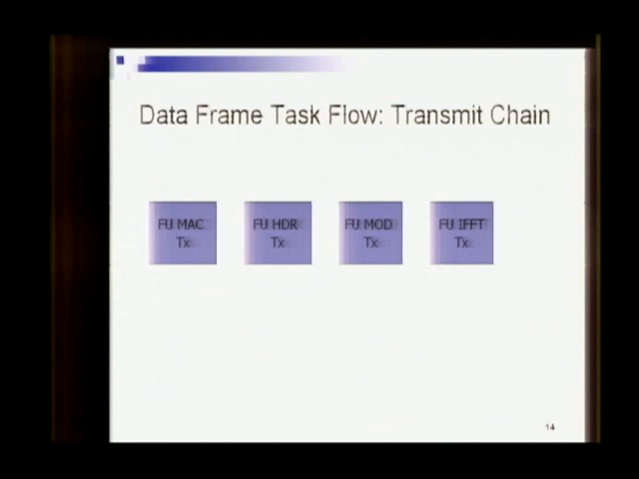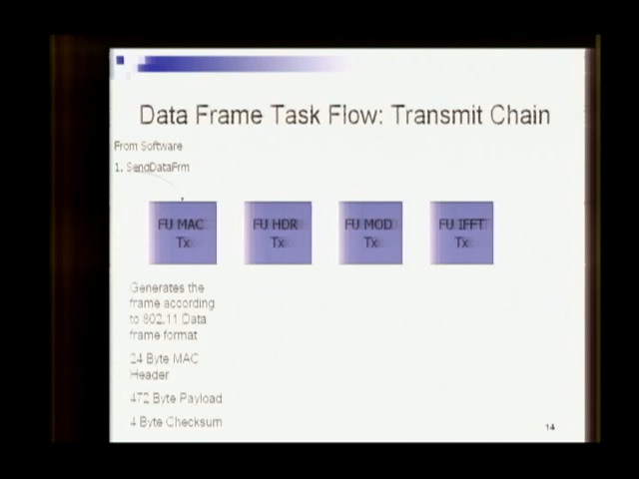We'll see the data frame task flow in the transmit chain now. The data flow starts with the FU-MAC-TX, which is the first block in the transmit chain. The software writes the input buffer data to the MAC-TX and then activates it with the task send data frame. In our simulation, this is done by the BFM processor.